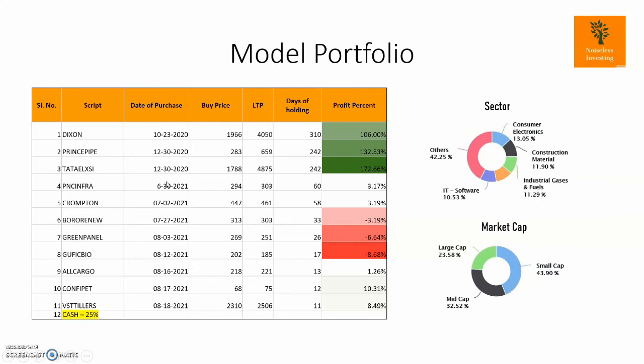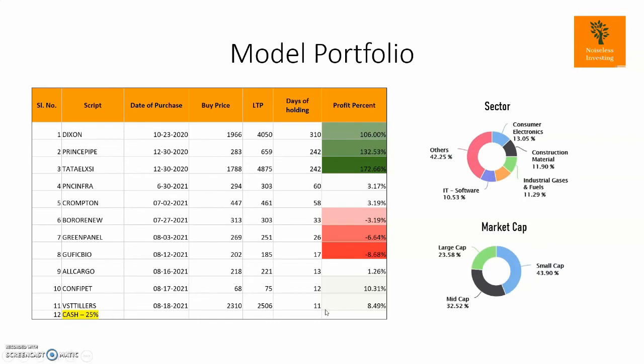This is the model portfolio. You can see that there are some stocks which I've been holding for a long time, and their returns are also like that, proportionately. But apart from that, in the meantime, there were some stocks which I bought and booked profit as well, like Intellect Design, where I booked a profit of 94%. And then Philatex was there, where I booked a profit of 30%. In Sale, I booked a profit of 50%. So those have been booked, and that's why they're not in the model portfolio.